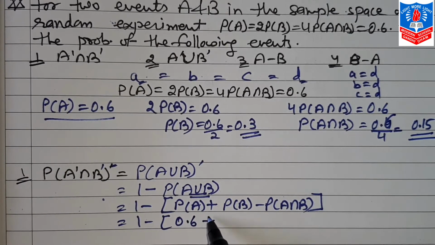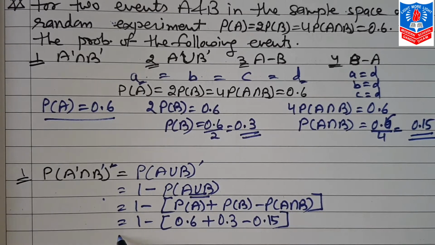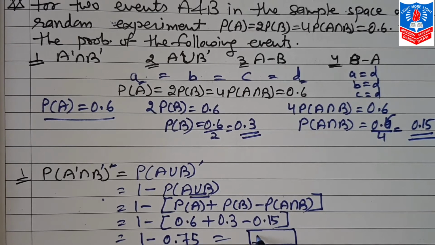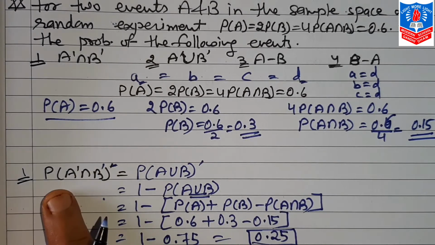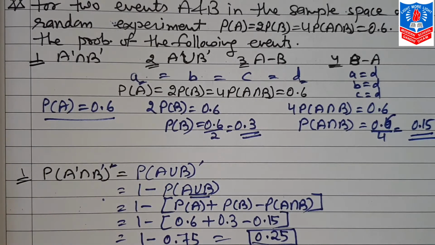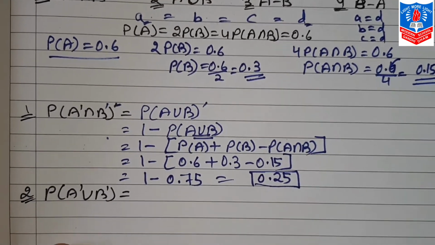Probability A is 0.6, probability B is 0.3, minus A intersection B is 0.15. If I add 0.6 plus 0.3, that is 0.9, minus 0.15, that comes to 0.75. So 1 minus 0.75 comes to 0.25. So probability A dash intersection B dash is 0.25.